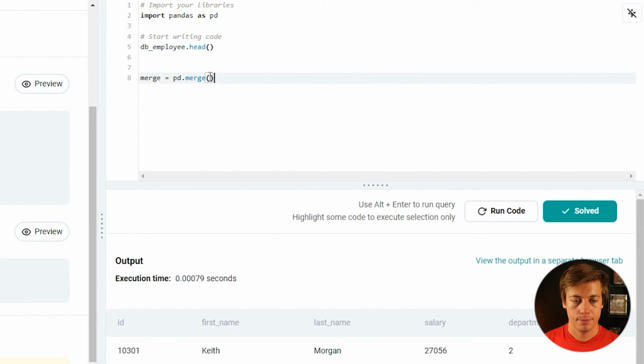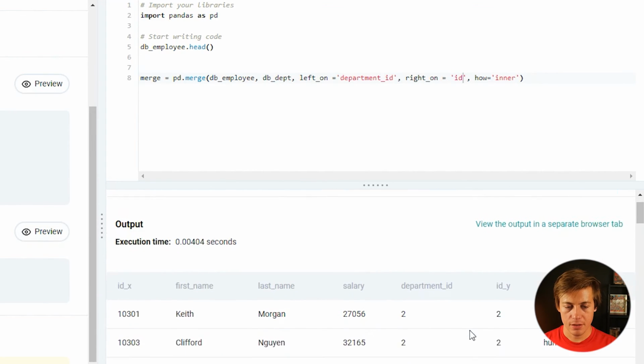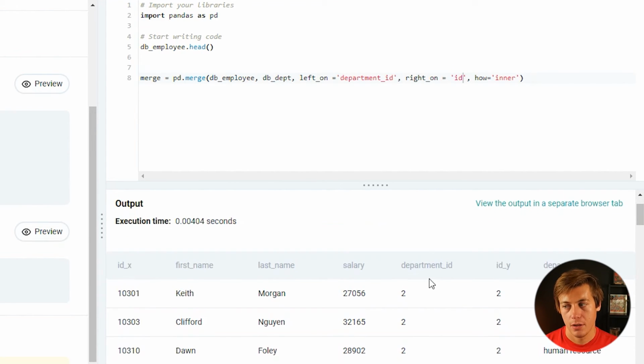So employee, department, that's left_on equals quotes, right_on equals quotes, and then how equals inner. We have department ID, so put that department ID, and then we just have ID. And now this should run the code, and you can see how all of this works.